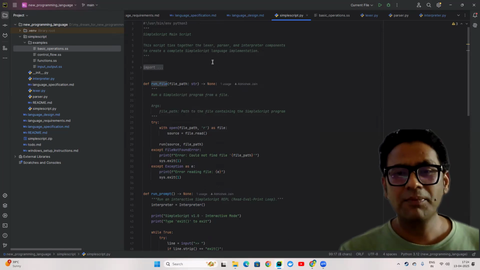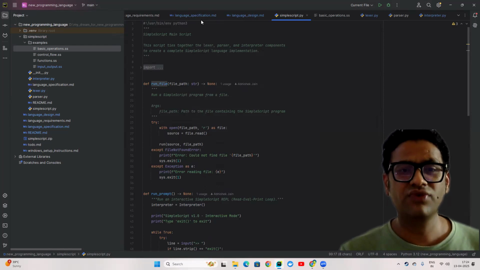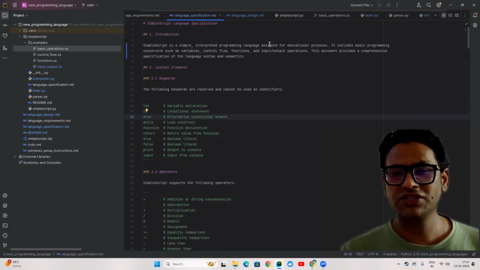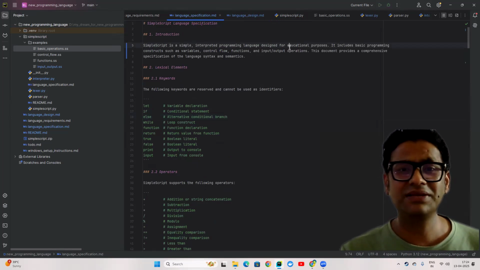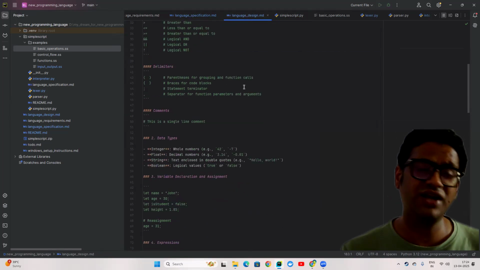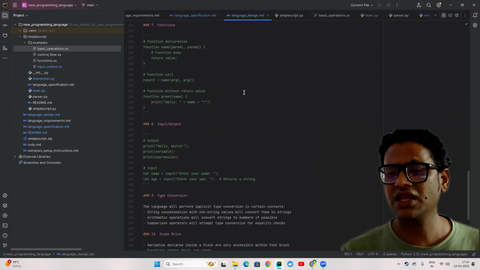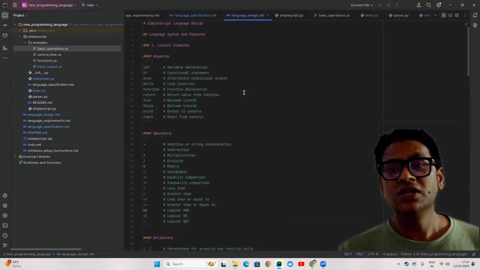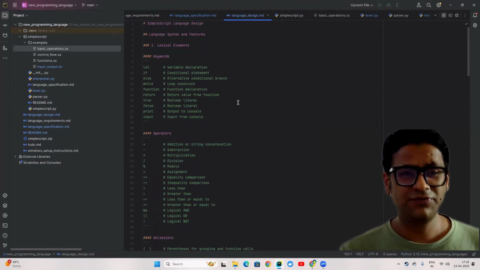And in upcoming videos, I will try to share, step by step, how I was able to build not only the Lexer, Parser, Interpreter, and the SimpleScript wrapper, but also how I gathered the requirements and created the specification and the design of the language. It's a very interesting journey for me, and I learned a lot. So that's it from my side for this particular video.